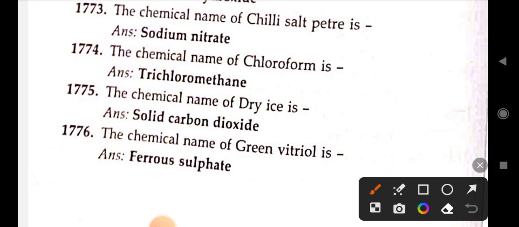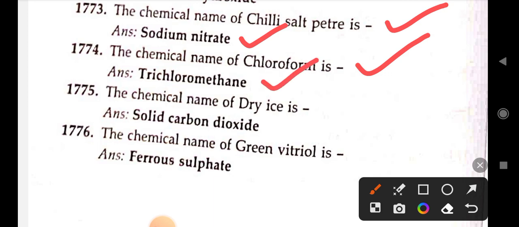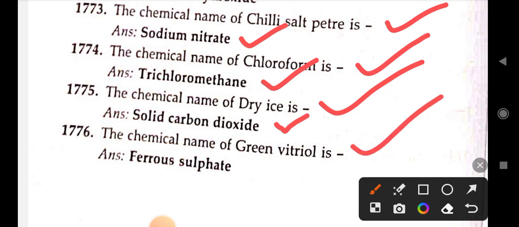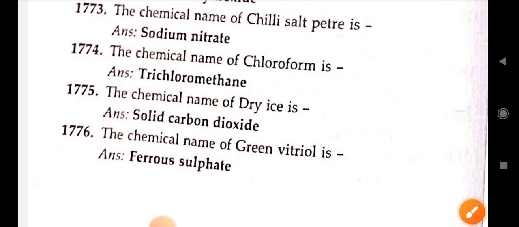Chemical name of Chile saltpetre is sodium nitrate. Chemical name of chloroform is trichloromethane. Chemical name of dry ice is solid carbon dioxide. Chemical name of green vitriol is ferrous sulfate. Next.